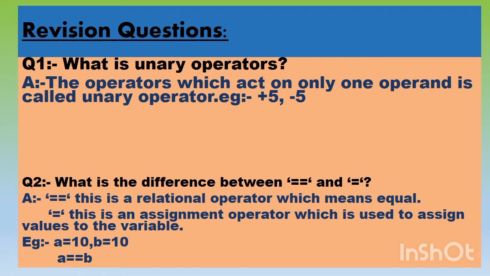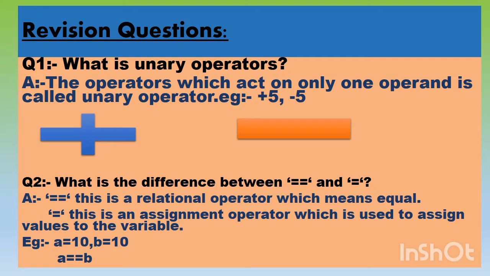Let's revise these questions. What is a unary operator? Unary operators which act on only one operand are called unary operators. Look here, like +5, anything we write before a numeric value, this is a unary operator. Plus and minus, there are two unary operators in Python.